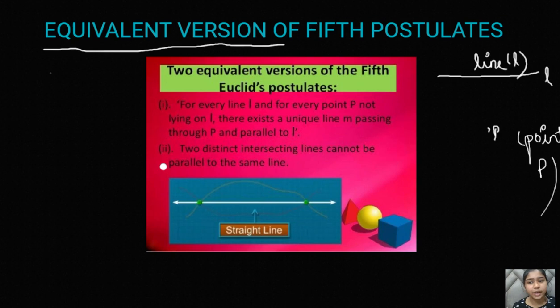Let's draw with another color so that you could understand. This is the line passing through the point P. Let it be M. So L is parallel to M.